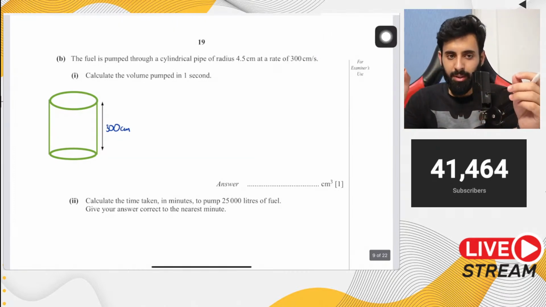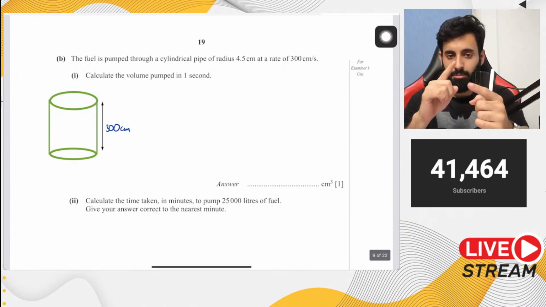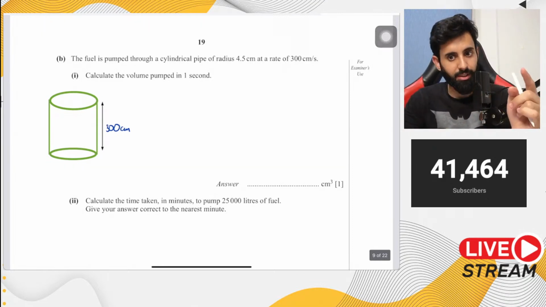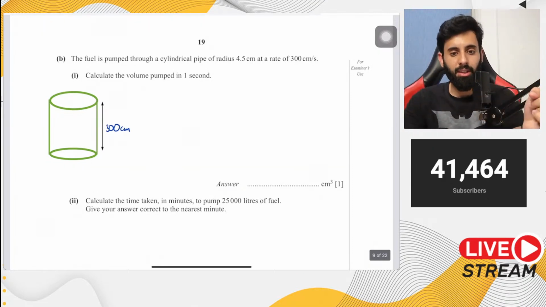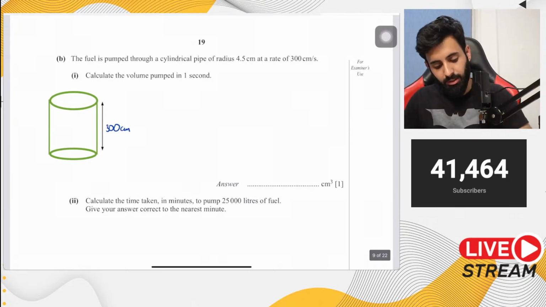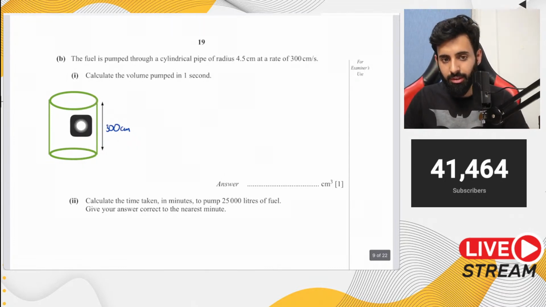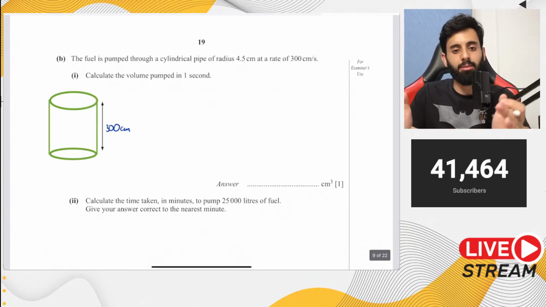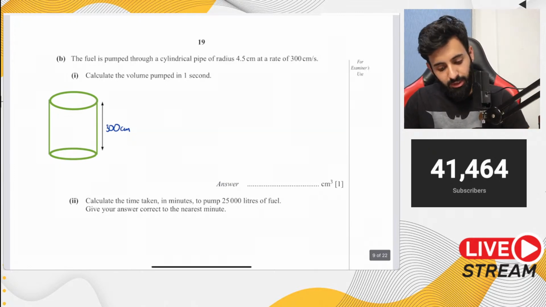Now the amount of time it will take for water to travel from point A to point B, which happen to be 300 centimeter apart, is basically 1 second. That is what 300 centimeter per second means. In 1 second, this is the distance that the water travels. So that means this is the height of the water per second. And what's the radius? The radius, as you can see, is 4.5.